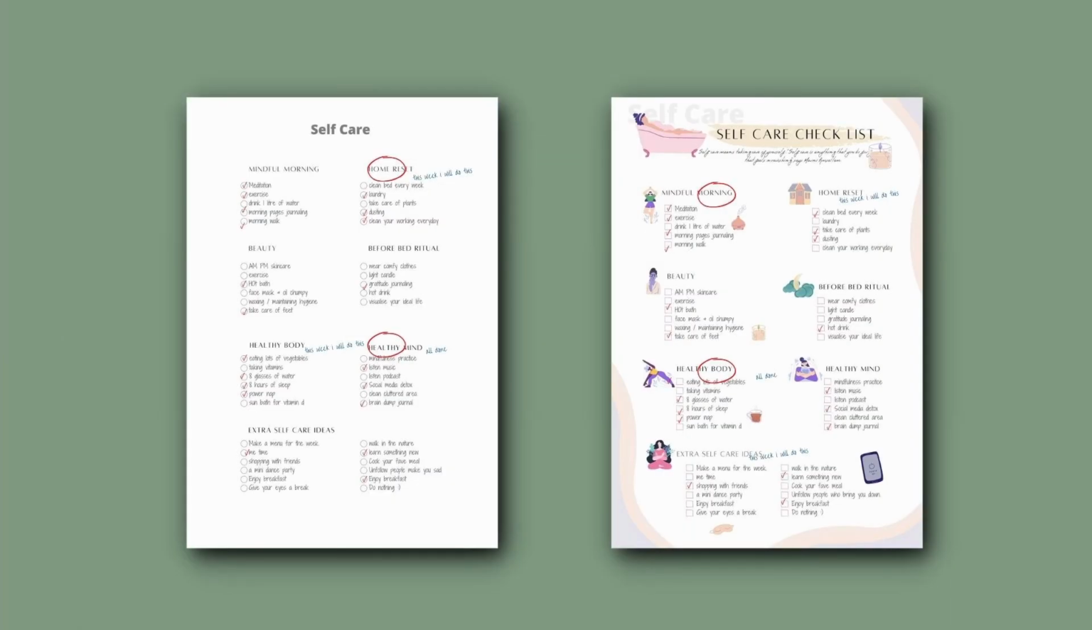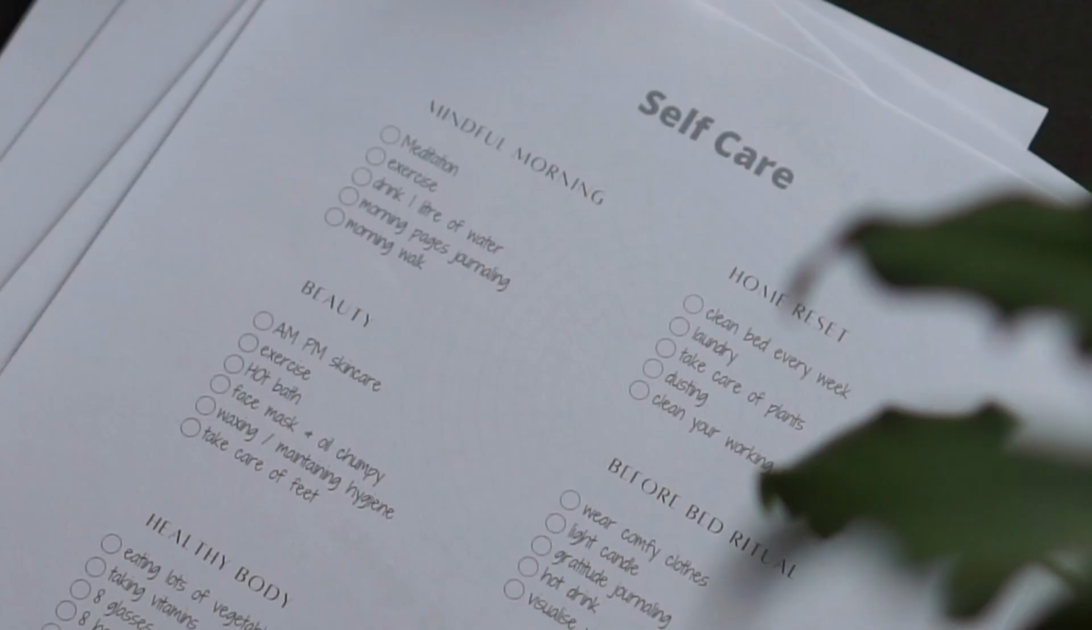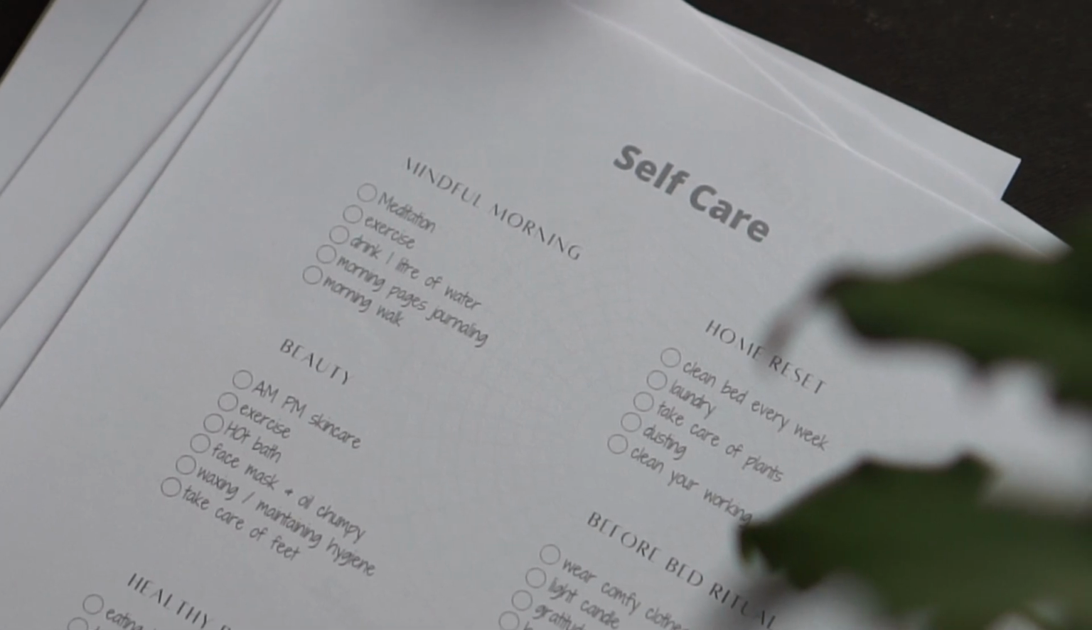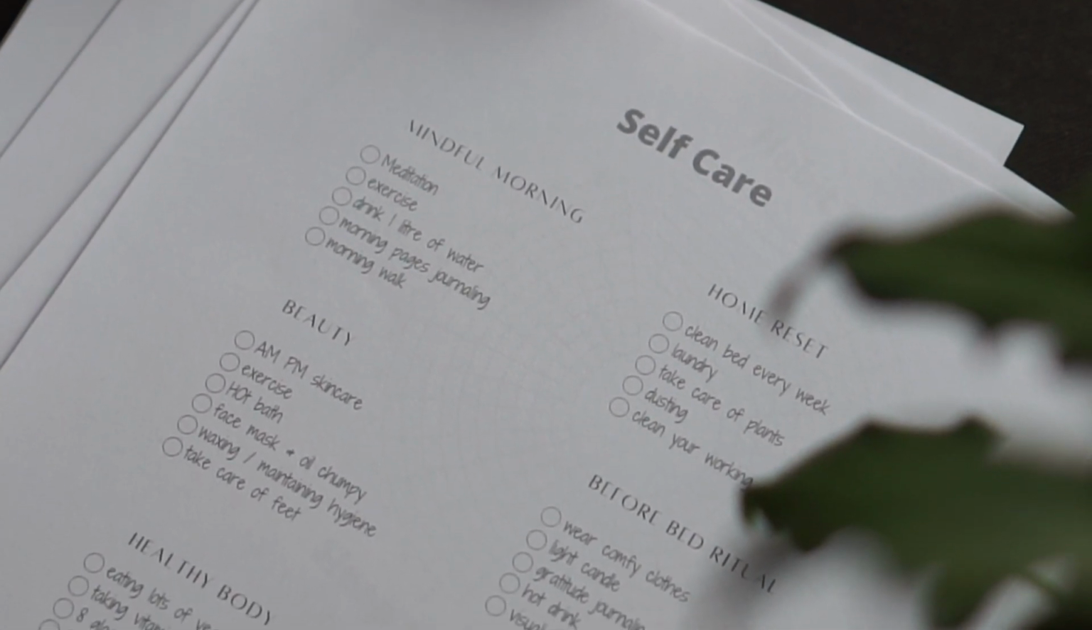Next is self-care checklist. You guys know how much I love self-care, so I have added this self-care checklist. So you should not miss any essential self-care habits in that particular month. Here I have added morning mindful routine, home reset, beauty, before bed ritual, healthy body, healthy mind, and extra self-care ideas. In mindful morning category, you will see meditation, exercise, drink 1 liter of water, morning pages of journaling, morning walk.